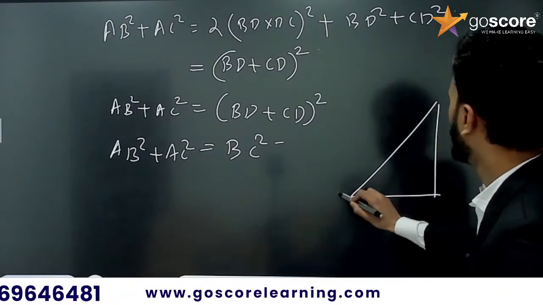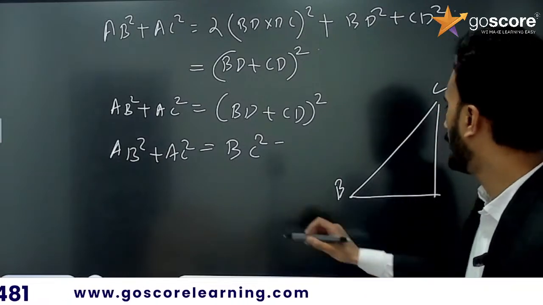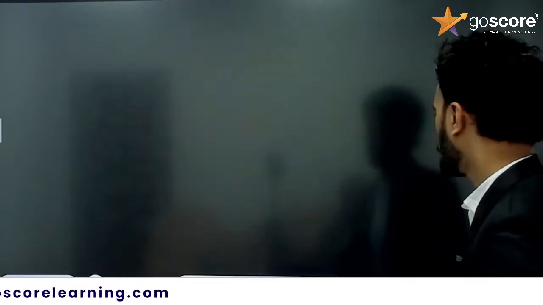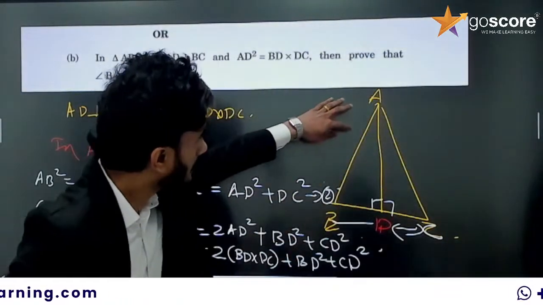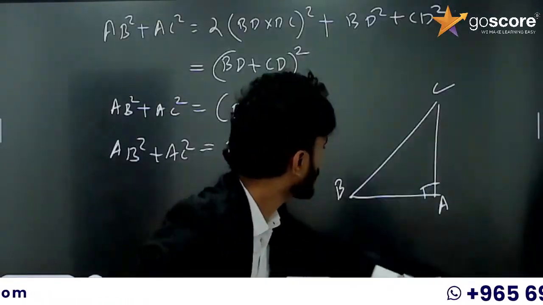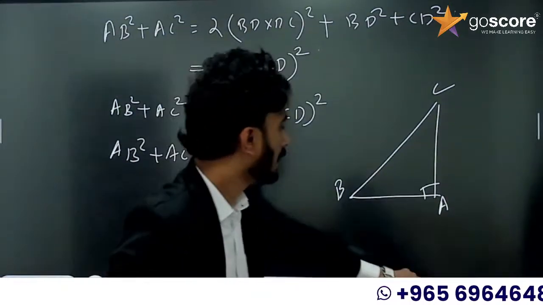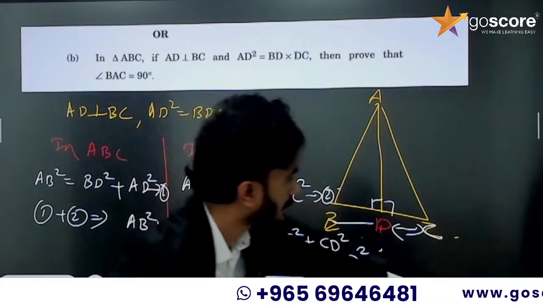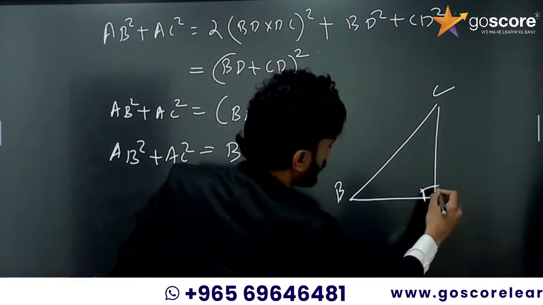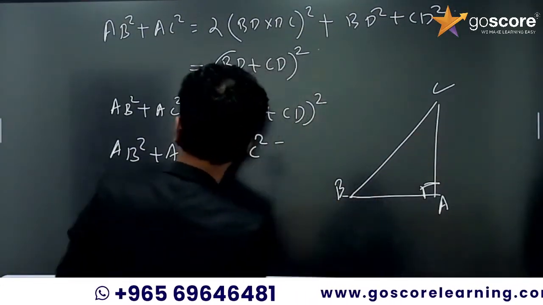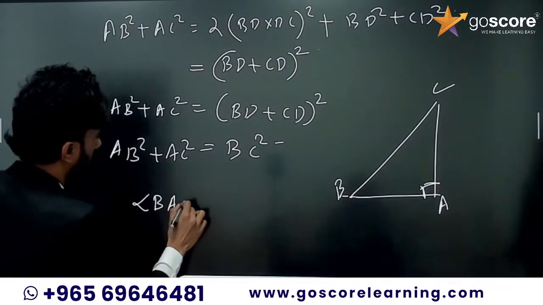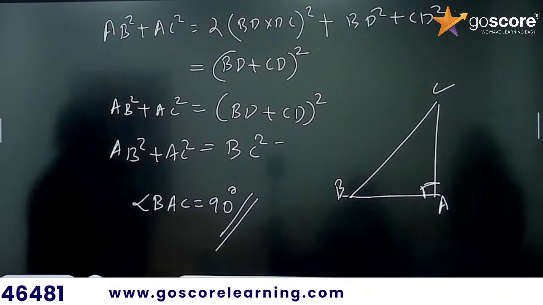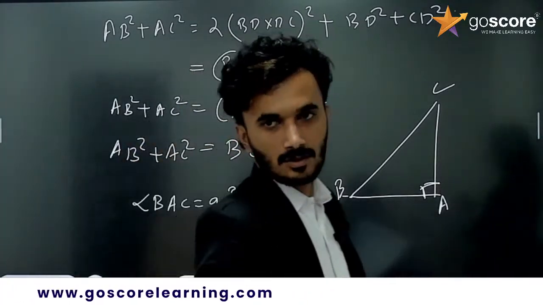So this one BC is the hypotenuse and this one is A. So it is right angled at A. So BC is the hypotenuse. So which one is the right angle? Angle A is right angle. So angle BAC is equal to 90 degree. So we can move on to the next question.